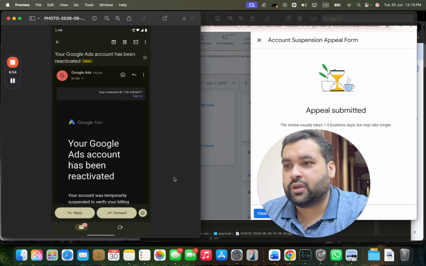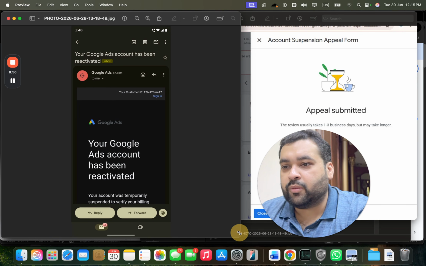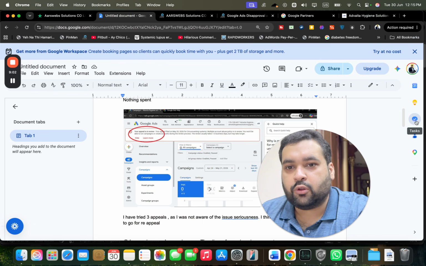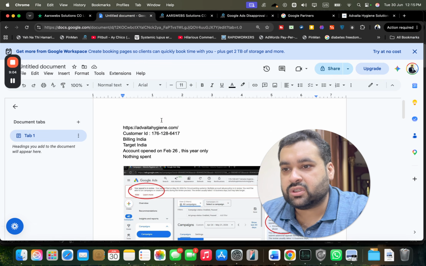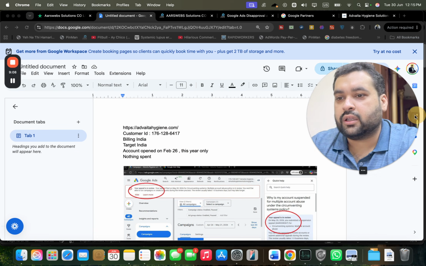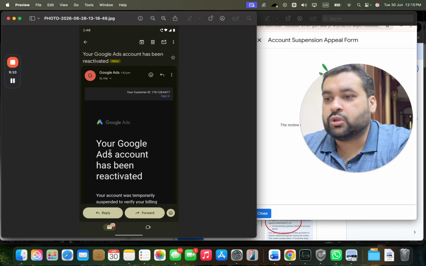After this, you can see over here, this is one of the fine moments when your Google Ads account has been reactivated, 176-128-6417, and you can originally match over here as 176-128-6417. You can see around over this one, and the query to the client.